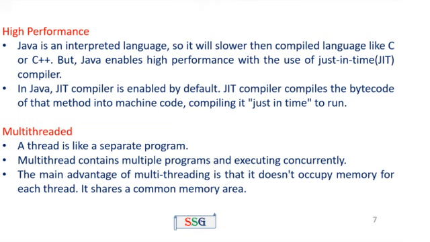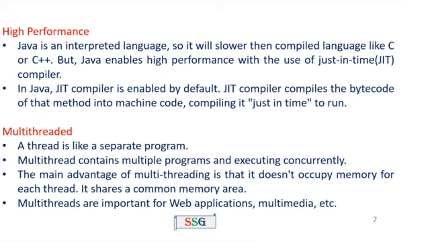The main advantage of multi-threading is that it does not occupy memory for each thread. It shares the common memory area. That's why multi-thread increases the speed of the program and reduces the time complexity of the program. Multi-threads are important for web applications and multimedia. So when you are working on the internet, at the same time you are working on more than one window. That concept is only supported by using the concept of multi-thread.